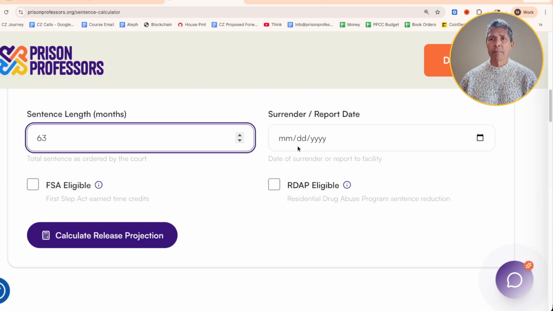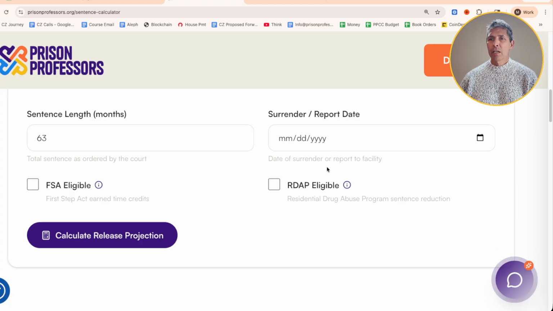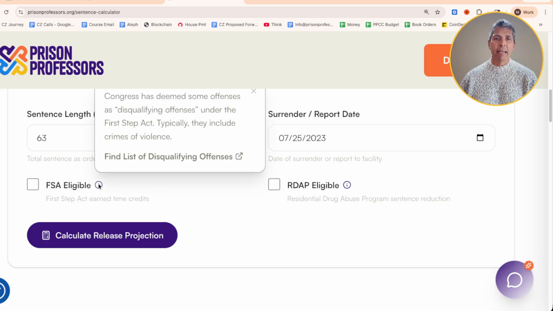A federal judge sentenced him to 63 months. He surrendered on July 25th, 2023. So I just go up here to 2023, July 25th, which is right here. That was the day that he surrendered. He was FSA eligible. If you don't know what that means, you can click this little button right there and it'll show you.